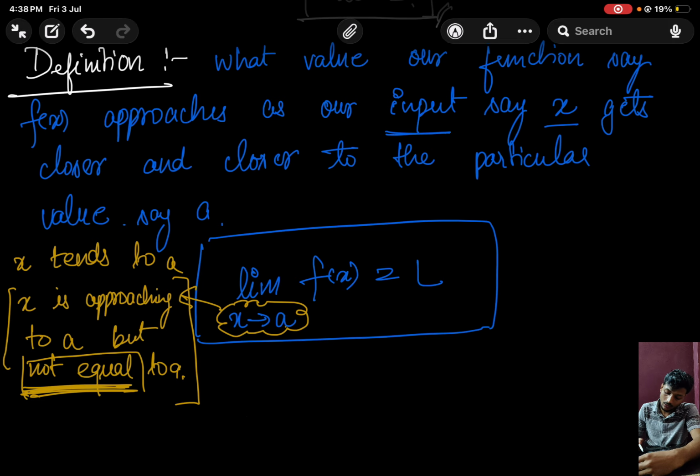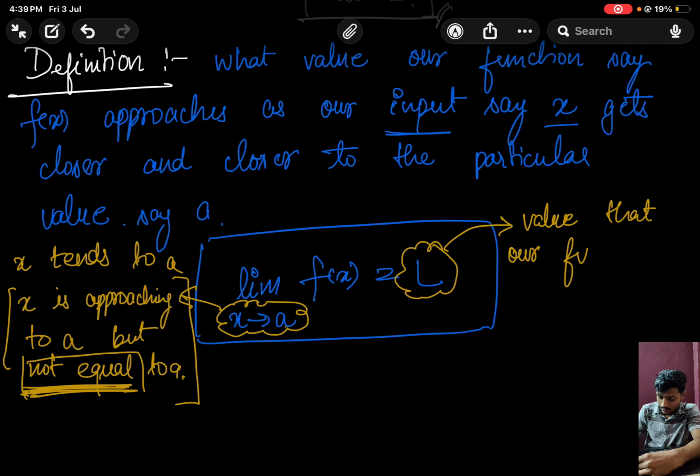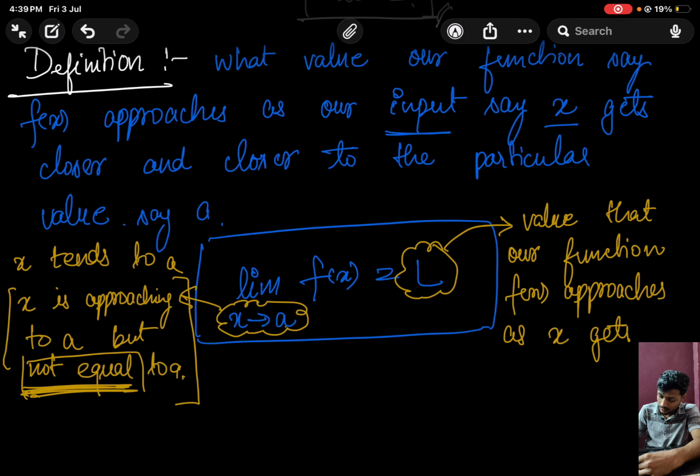Okay, and now the next part and the most important here is L. So what does L mean here? Here L is what we call the limit. L here is the value that our function f of x approaches as x gets closer to a.